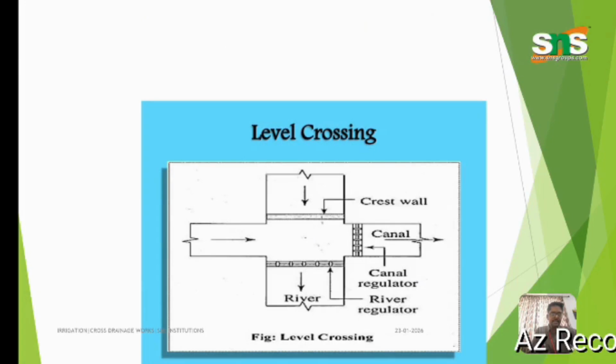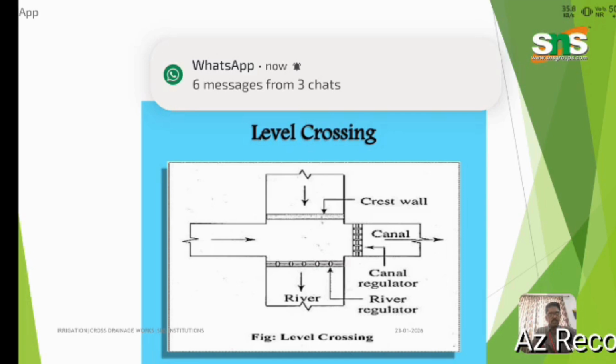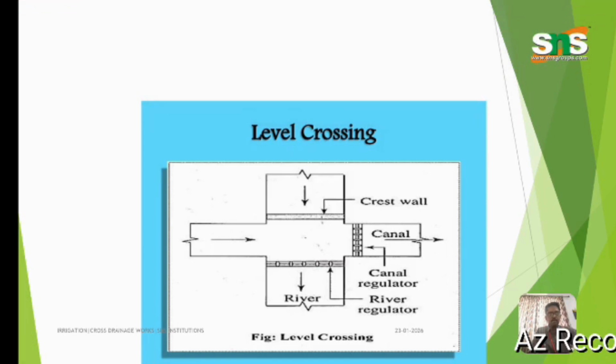Level crossing is nothing but we can flow both the drainage water and the canal water at the same level without causing any damage to one another. By closing one at a time and passing the other at a time, both shall not flow at the same time. We can move one at one time and allow the other at another time, so one can be locked at one time while the other is moved.